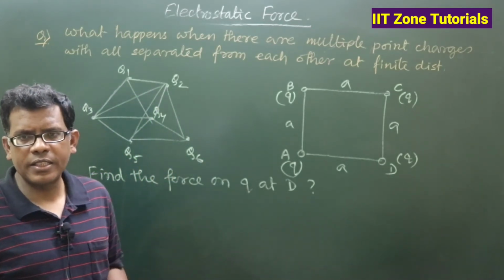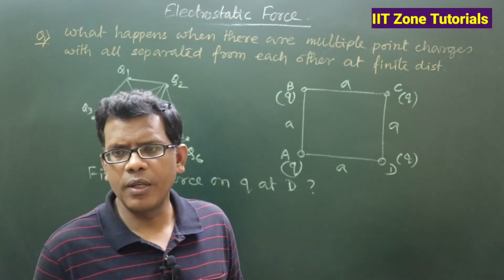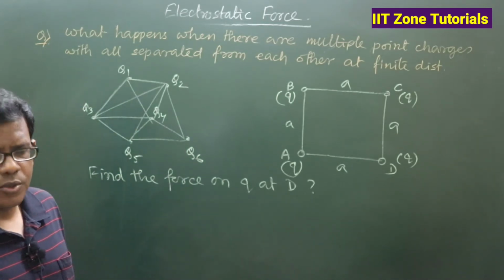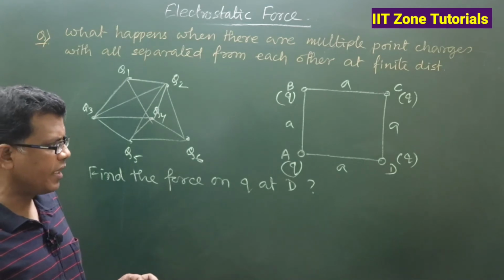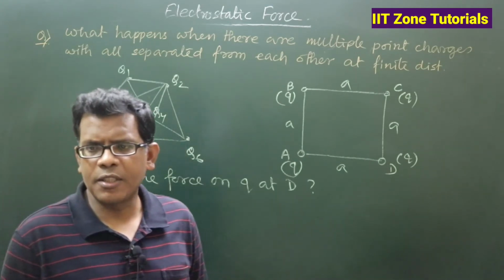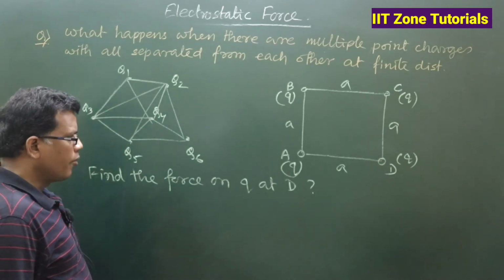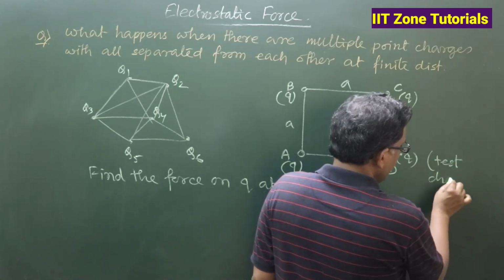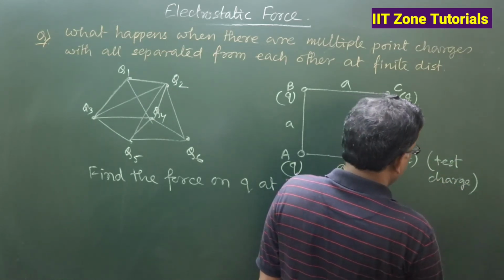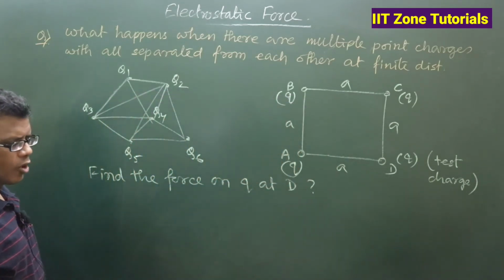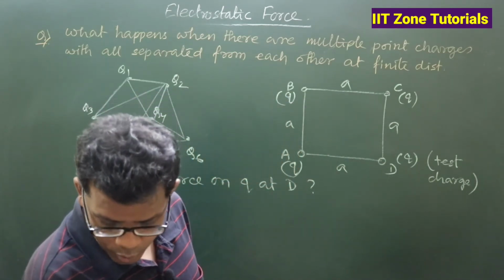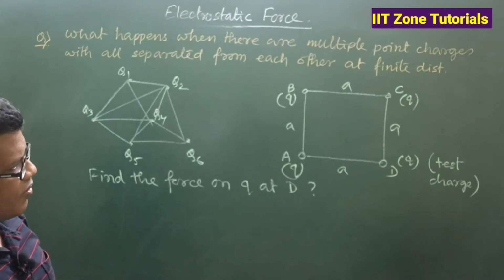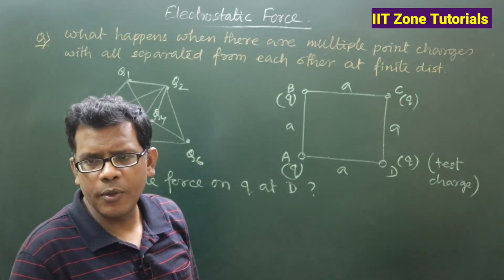Yes or no? The one who will experience the force will be known as the test charge particle. Is that clear? Because we are supposed to calculate the force on the charge small q at D, that charge small q at D should be treated as a test charge. So if this one is the test charge, then all other 3 charge particles which are at finite distances from the corner D are supposed to be fixed charges. So we have to find the force on the charge small q at the